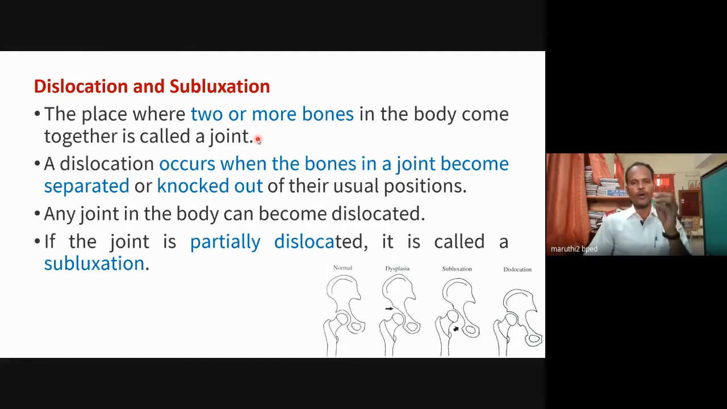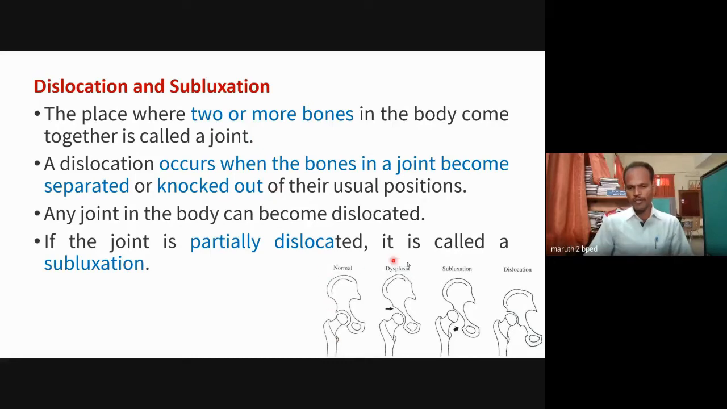At that particular point, the joint, if any one or more bones come out and separate from the joint, that is called dislocation. Dislocation is completely separated from the joint. Subluxation means a bone comes out from the joint, but it is not completely separated. It is partially separated. That is called subluxation.